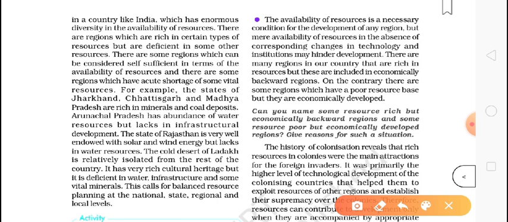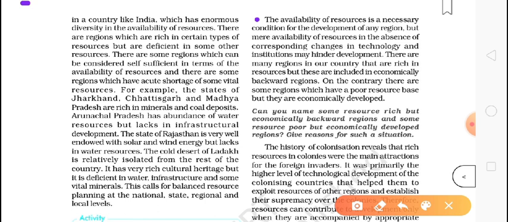But more availability of resources, in the absence of corresponding changes in technology and institutions, may hinder development. There are many regions in our country that are rich in resources. As we can see in Jharkhand and Chhattisgarh, these areas are very rich in resources, but they are considered very poor.